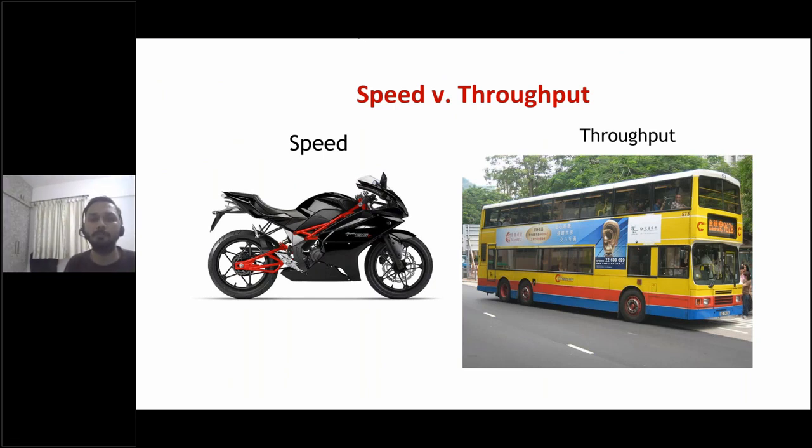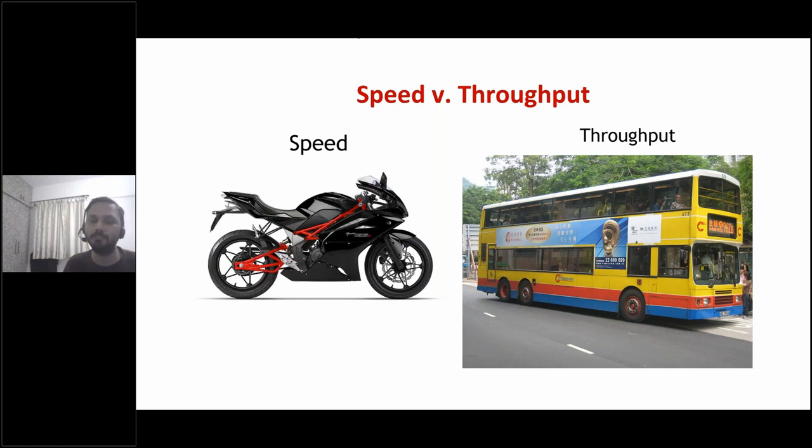To give you a simple example again, if I was going from here to the airport, if I was alone, I would choose a bike, because a bike is very much faster, and it helps me in different situations like traffic and all. And I can reach very fast, or maybe I can take one of you with me who is sitting behind on the bike. But what if I have to take all of you with me, all the 200 or 100 people, to the airport?